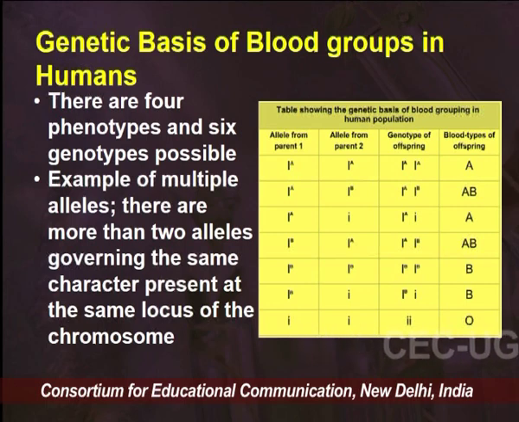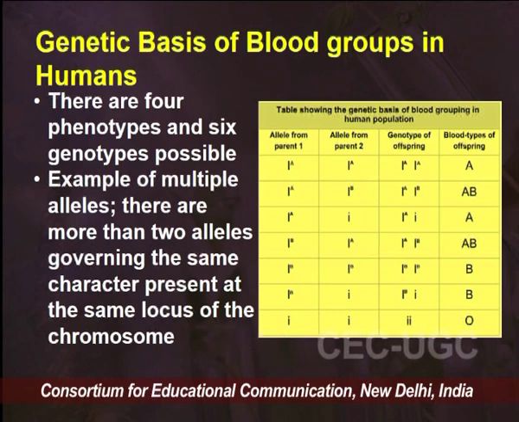When the gamete with IA combines with the gamete of small i, in this case only IA is dominant and would be expressing, so the blood group of the progeny would be A.